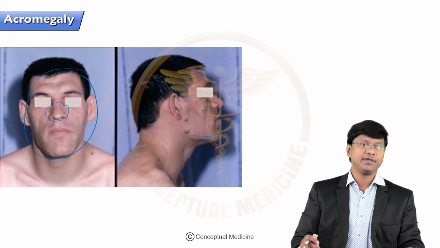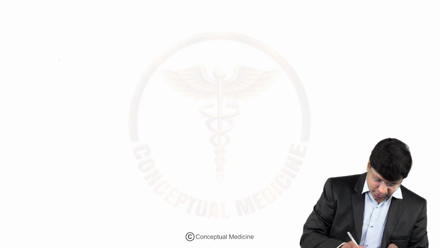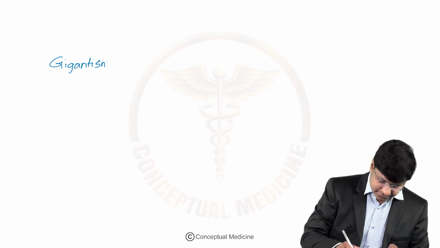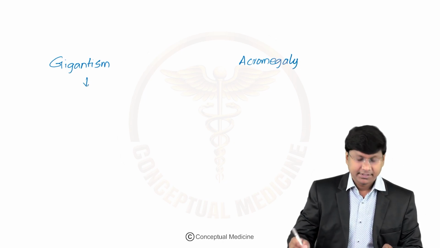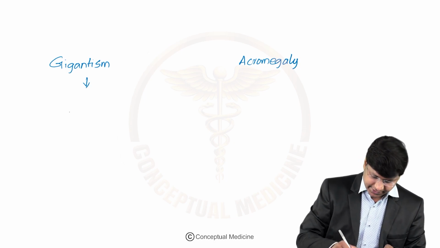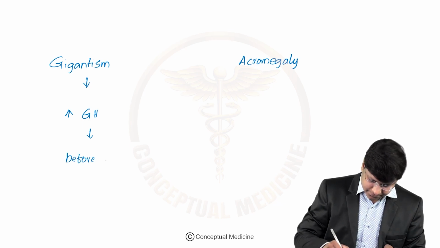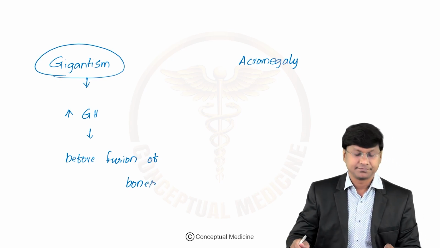Now, first of all, you should be able to differentiate acromegaly and gigantism. So we have two important terminologies: number one, gigantism, and the other important terminology is acromegaly. Gigantism is a clinical condition where there is an increase in growth hormone before the fusion of the bones. That is what gigantism is.